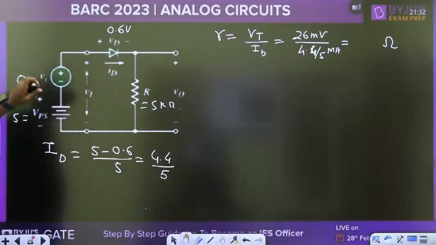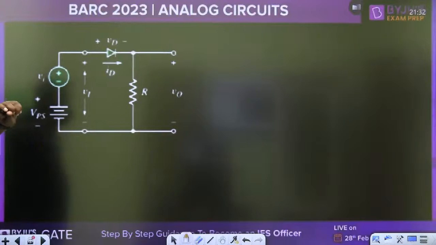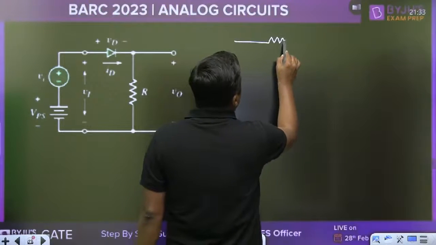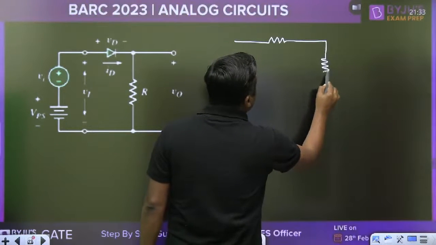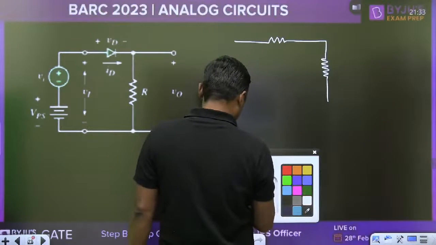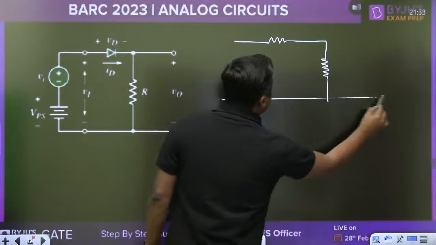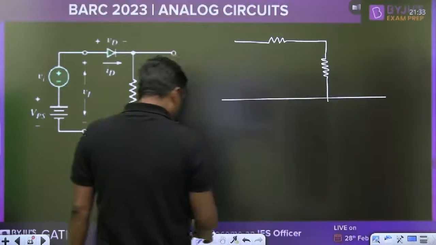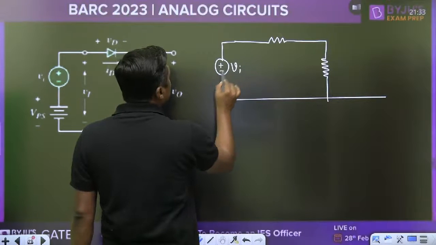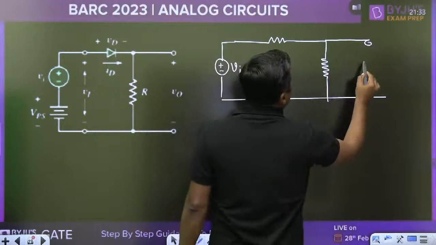Now once you get the dynamic resistance, under AC condition the diode is replaced by small r, and that is the capital R. This is the value, only AC signal. So what is V naught?